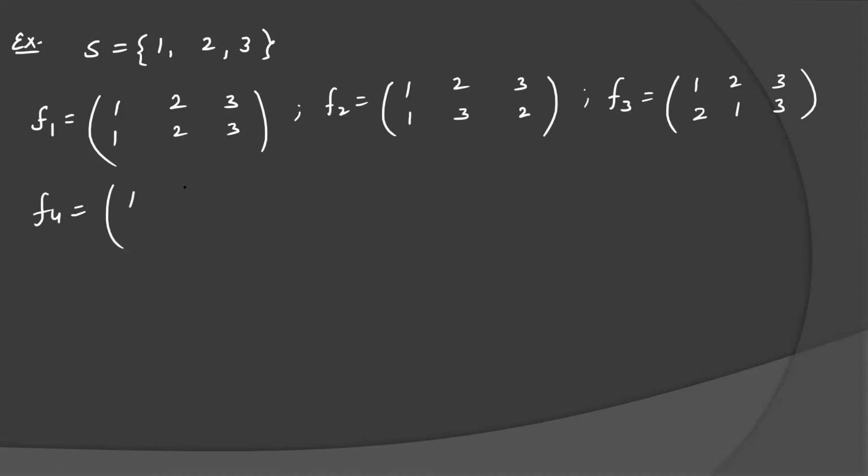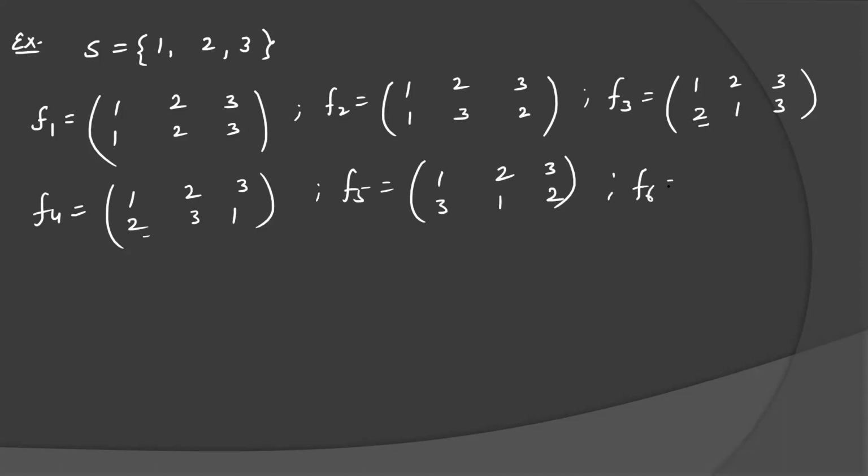F4: 2, 3, 1. F5: 1, 2, 3 going to 3, 1, 2. F6: 1, 2, 3 going to 3, 2, 1.